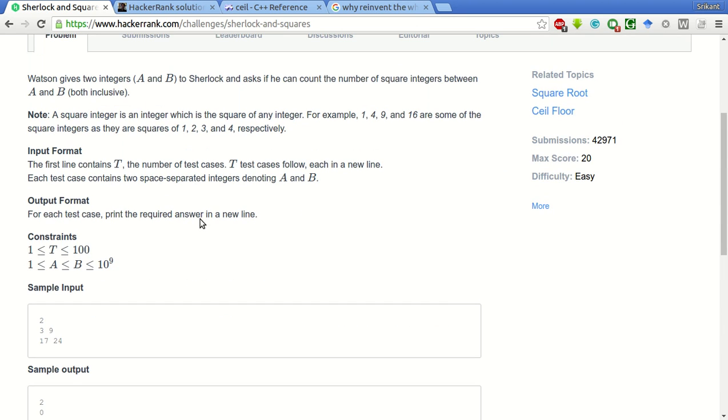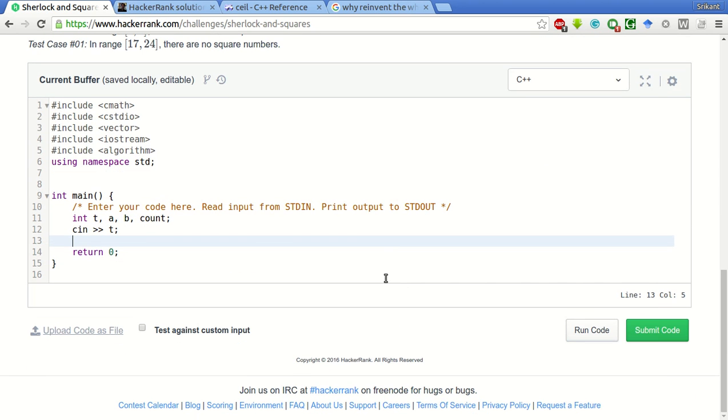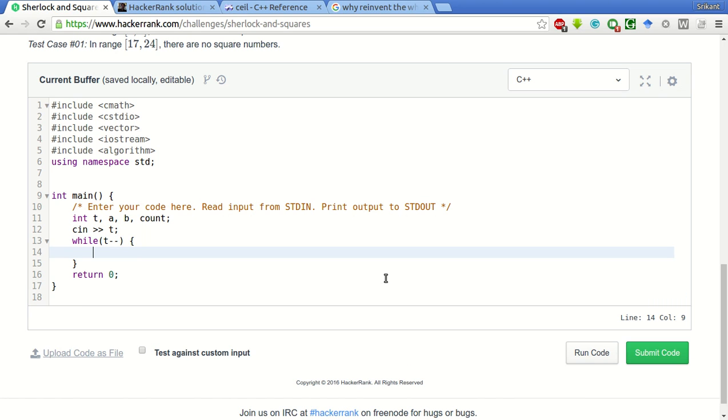So t is the number of test cases and a and b are intervals from 1 to 1 billion. Now while t minus minus, that is t is greater than or equal to 0, we will take the two intervals as input.